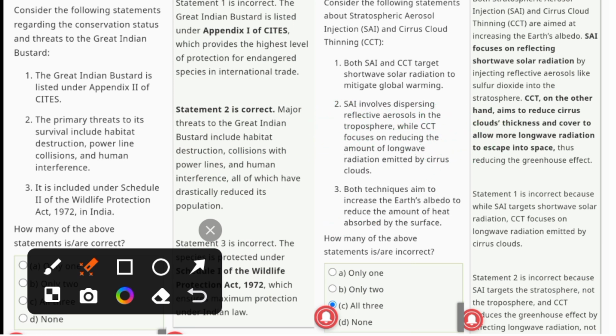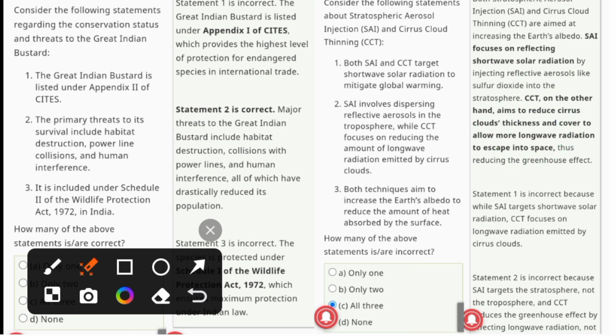Now we check the third statement. It says that both techniques aim to increase the Earth's albedo to reduce the amount of heat absorbed by the surface. Yes, this is correct. SAI focuses on reflecting shortwave solar radiation by injecting reflective aerosols like sulfur dioxide into the stratosphere.